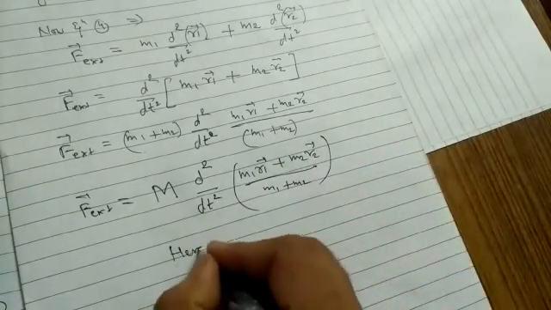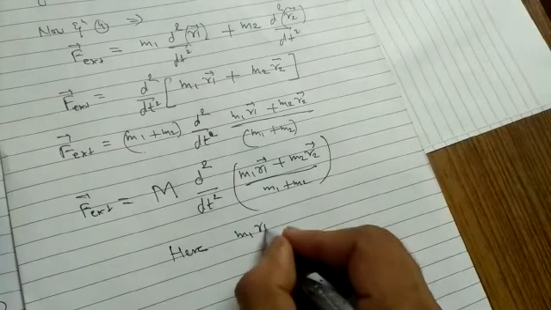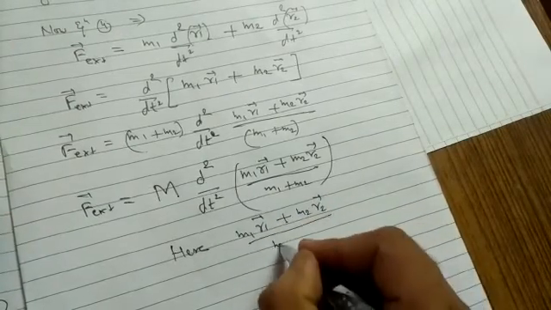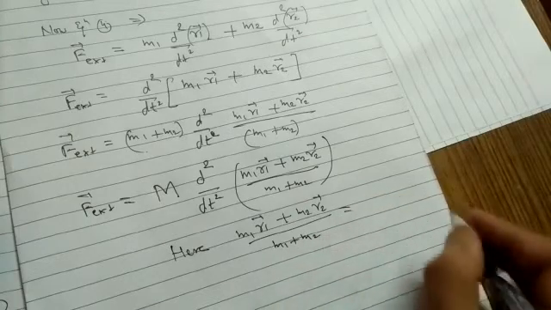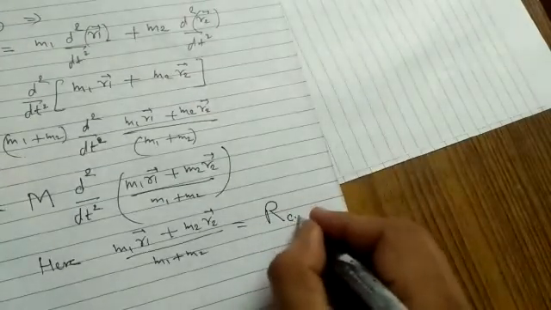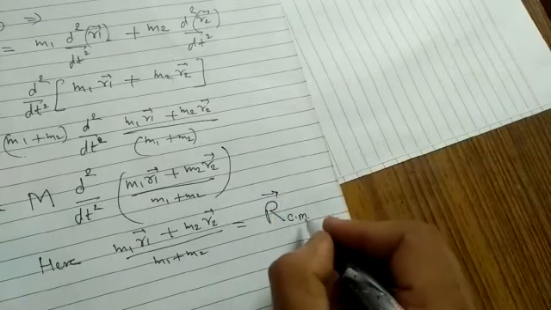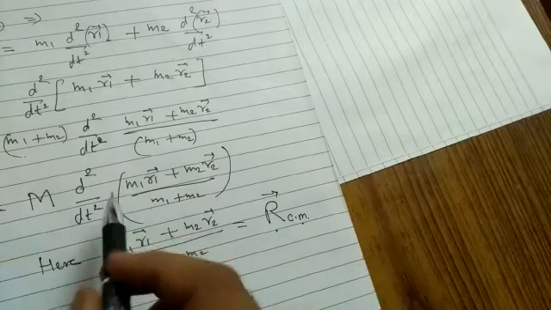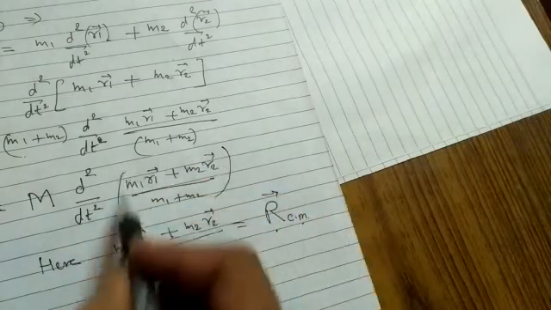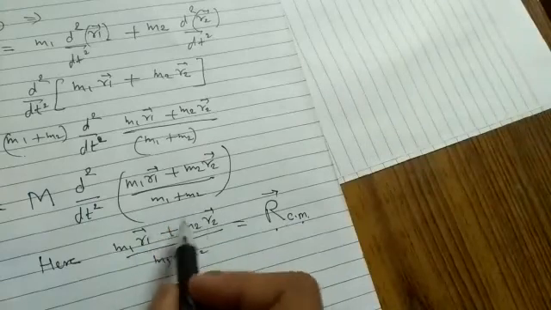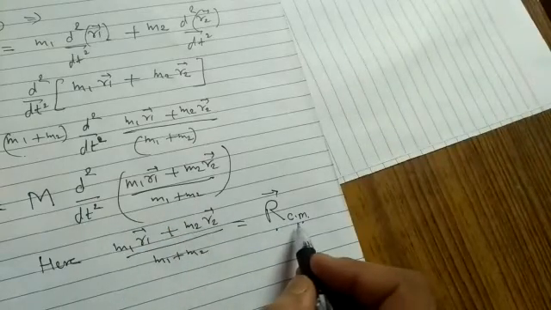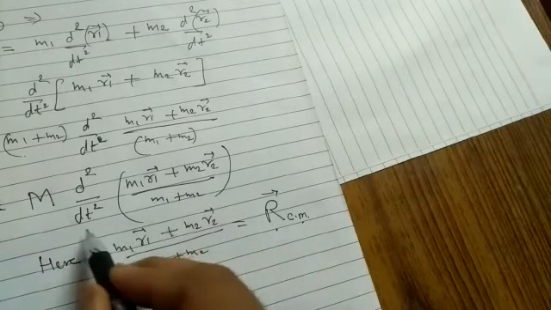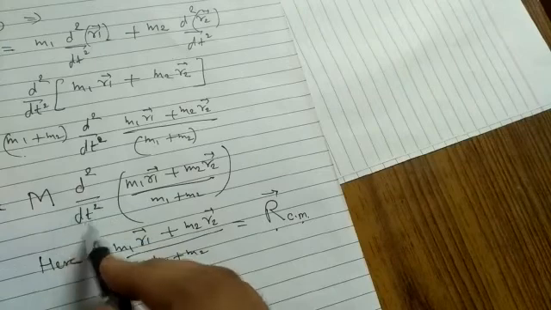Now this m1 r1 plus m2 r2 upon m1 plus m2 is equal to R CM, the position vector of the center of mass of the two particle system. If we differentiate whatever is inside the brackets two times, represented as R CM, the position vector of the center of mass, then the whole quantity including d²/dt² represents acceleration.